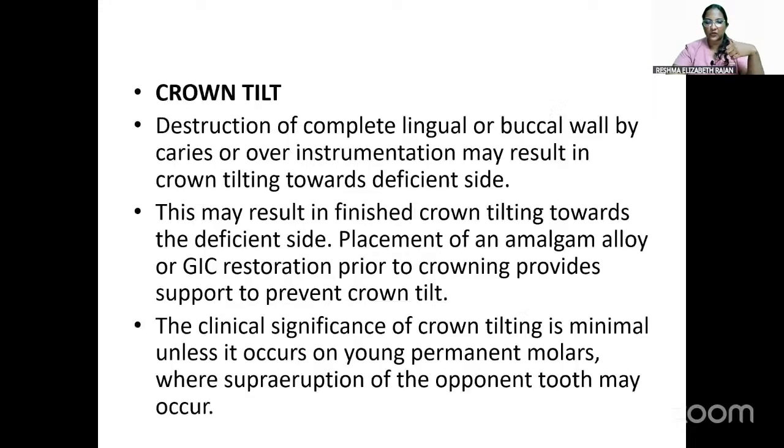So the other options given in this question were crown tilt. This happens when there is destruction of the complete lingual or buccal wall by caries, or we are doing over instrumentation, which results in the crown tilting towards the deficient side. In such cases, we have to do a core buildup with amalgam alloy or GIC before doing a crown to prevent crown tilt. The clinical significance of crown tilting is minimal unless it occurs on young permanent molars, where supraeruption of the opponent tooth may occur.